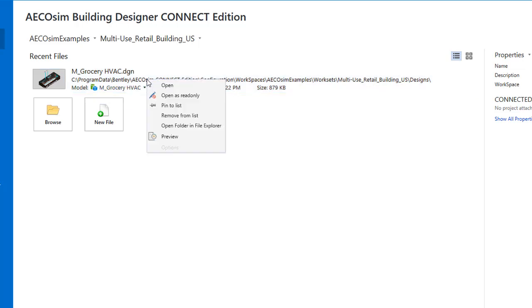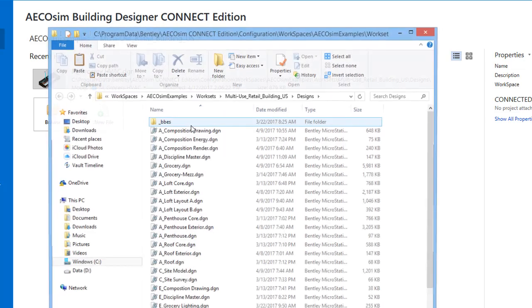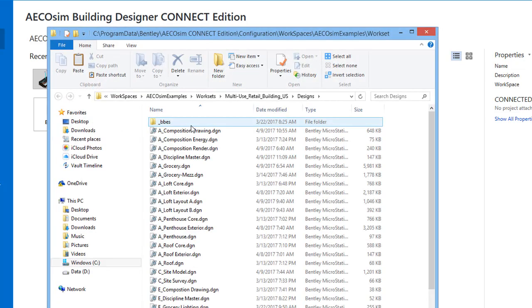And there is a right-click menu here where I can just right-click and say open or open as read-only. But notice I have these options to pin to this list or remove from this list. And then also an option for open folder in File Explorer. So if I select that option, you'll notice that it takes me out to my Windows Explorer directly to the folder where that DGN file exists. I'm just going to double click on it to open this file.